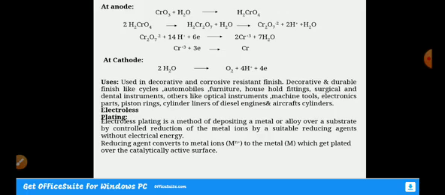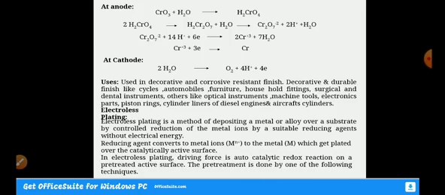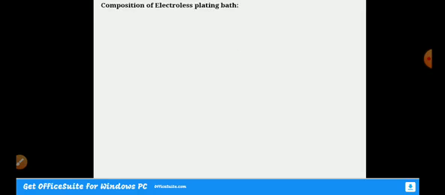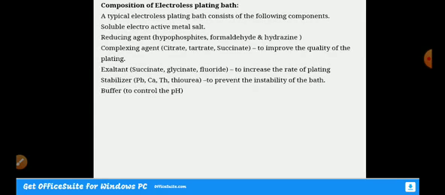So why do we call it autocatalytic plating? Because the cathode which we are using should be a catalytically active surface. If it is not so, we have to make it active with a catalyst. That is what initiates the reduction reaction. Once the reduction reaction is initiated, it is going to be continuous. This is why we call it autocatalytic plating.